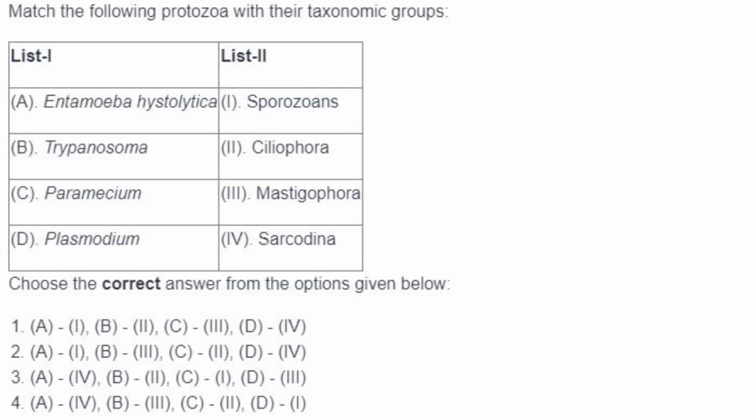Then match the following protozoa with their taxonomic groups. Entamoeba histolytica, it belongs to Sarcodina, A4. Trypanosoma, it belongs to Mastigophora, Paramecium to Ciliophora and Plasmodium to Sporozoans. So answer is option 4, A4, B3, C2 and D1.